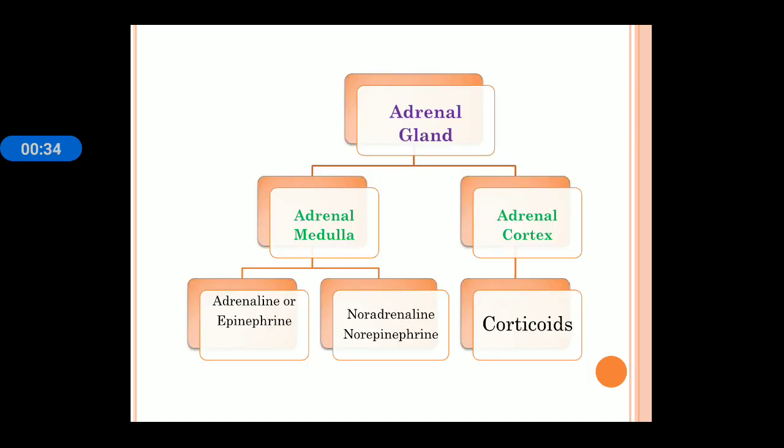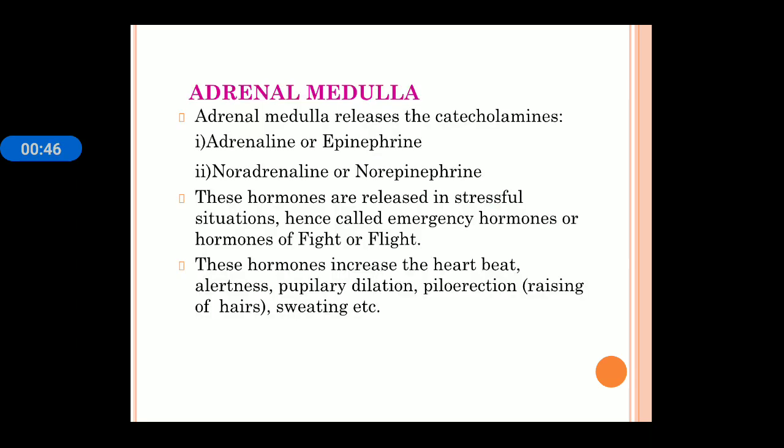The adrenal gland consists of two main portions, again the adrenal medulla and cortex. The medulla secretes the hormones adrenaline and noradrenaline, and the adrenal cortex releases the hormones corticoids. First, the adrenal medulla. The adrenal medulla releases a group of hormones known as catecholamines, and the catecholamines contain adrenaline and noradrenaline. These hormones are released in stress or emergency conditions, hence they are known as emergency hormones.